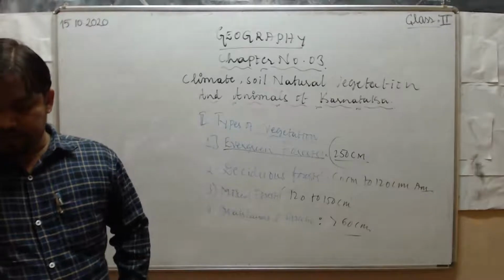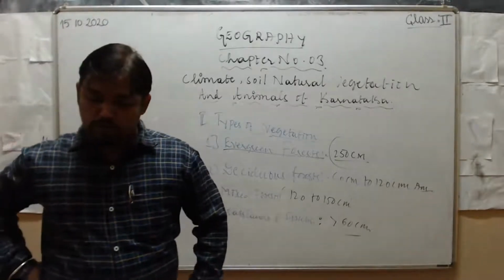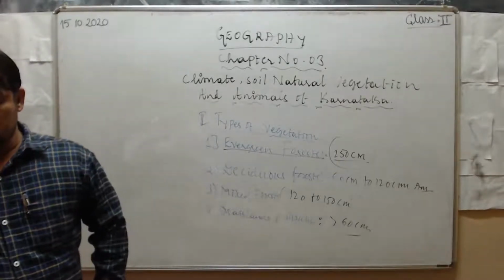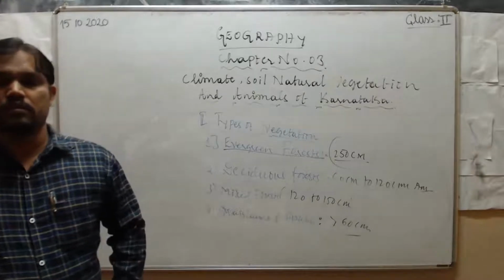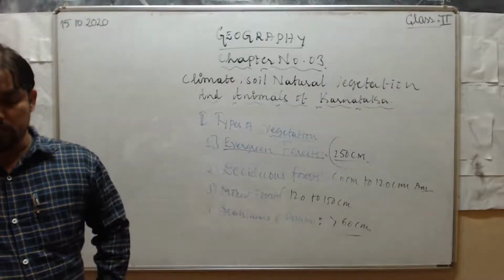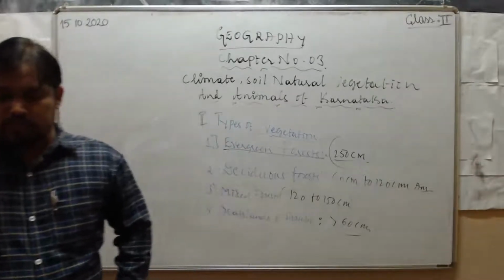And occasionally banyan, neem, peepal tree, and palas tree grow here and there. Occasionally means in some areas we can see banyan tree, neem tree, peepal tree, palas tree, etc.